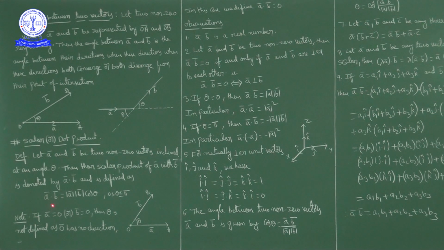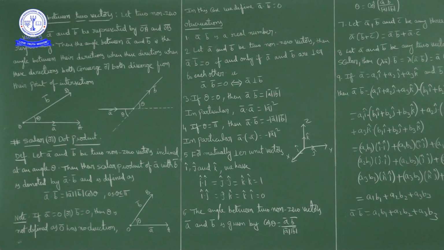A bar dot B bar is equal to modulus of A bar modulus of B bar into cos theta, where theta lies between 0 to pi, 0 less than or equal to theta less than or equal to pi.